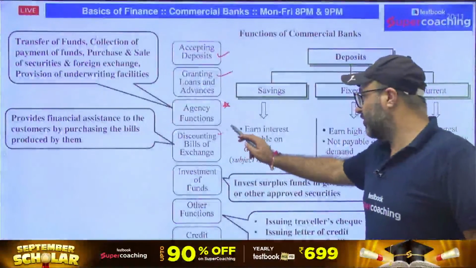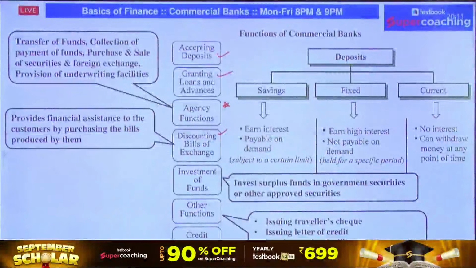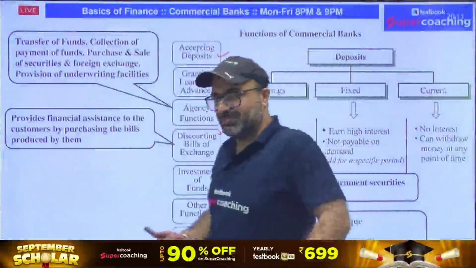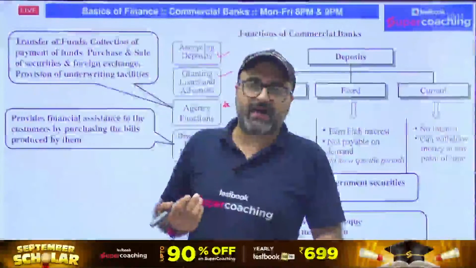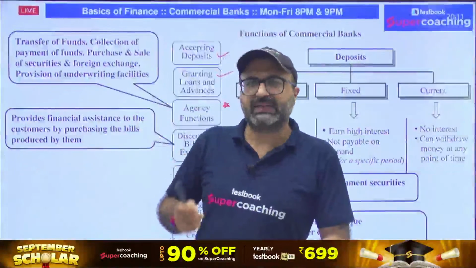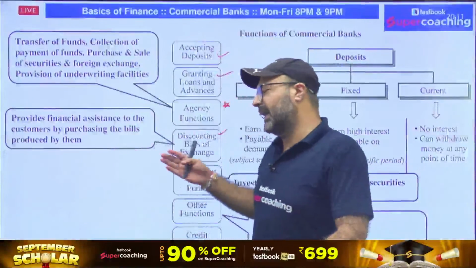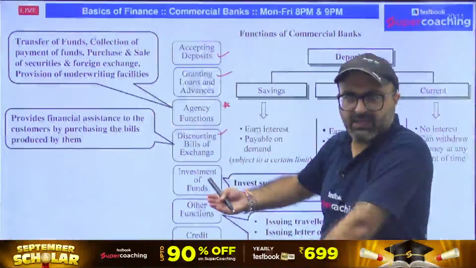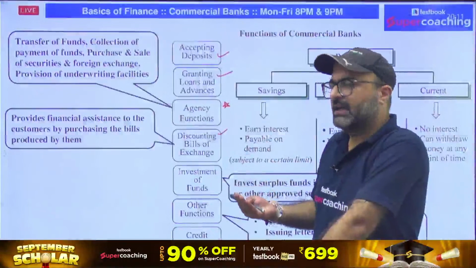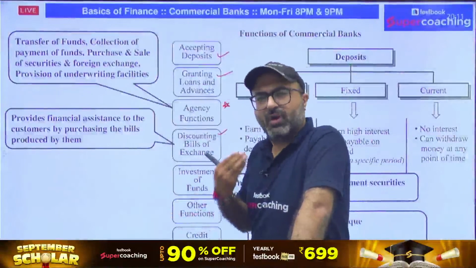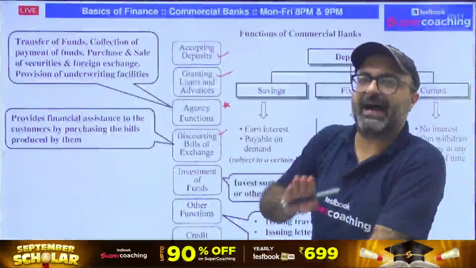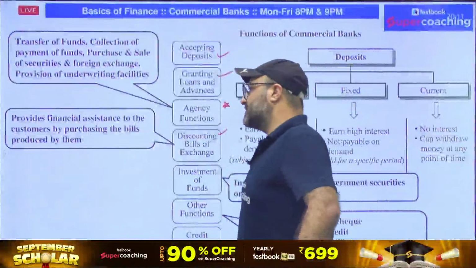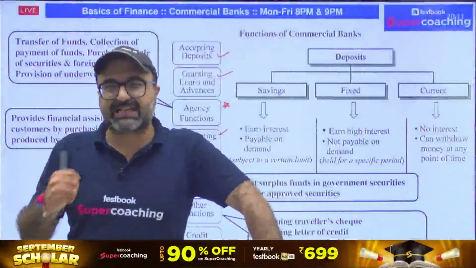Then the bank is involved in discounting of bills. What do I mean by the term bills? See, bills are basically debt instruments, and when these debt instruments are circulated on the money market with validity of less than 1 year, that debt instrument is known as a bill. RBI allows the bank to participate in the money market in order to make transactions, to borrow funds, and to lend funds through these bills, and these bills can be discounted by the banks as well.